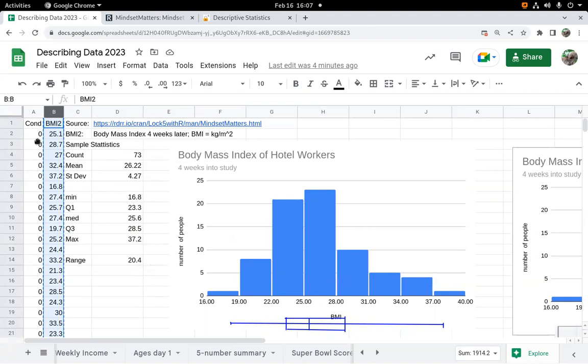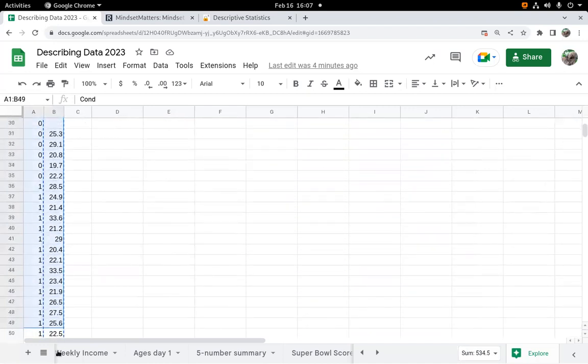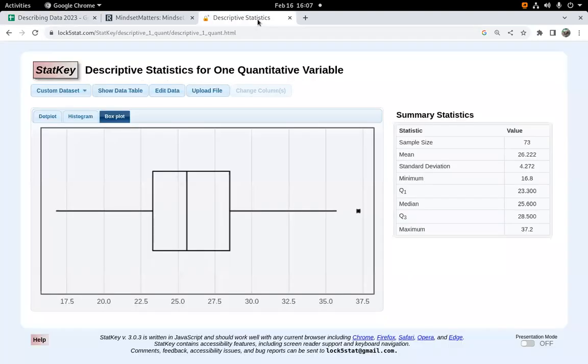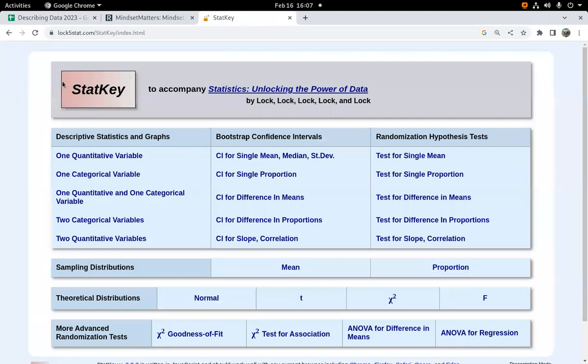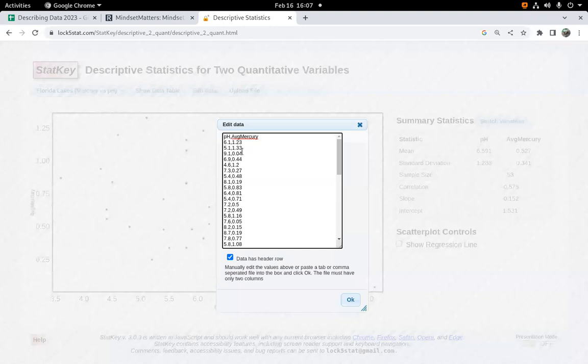Next thing I want to do is just for fun, so this is a little bit of extra fun, I'm going to consider both the BMI and whether they knew their work was what represented an active, healthy lifestyle. And to do that, I'm going to go back to Statkey, and they've got this really great tool called two quantitative variables. And I'm going to go edit the data.